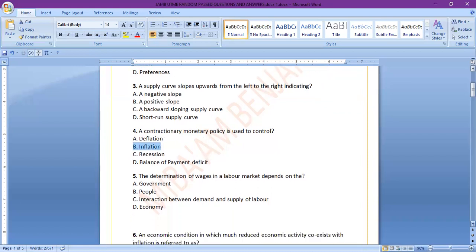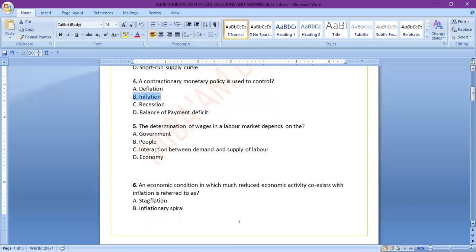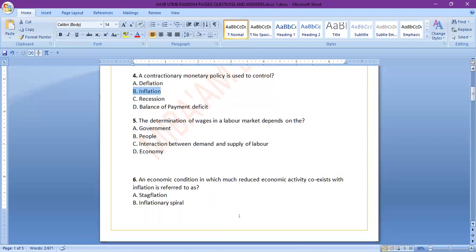Number 5, the determination of wages in a labor market depends on the A, government, B, people, C, interaction between demand and supply of labor, D, economy. Most of you will know that the answer is C, interaction between demand and supply of labor. When there's too much supply of labor, what happens?